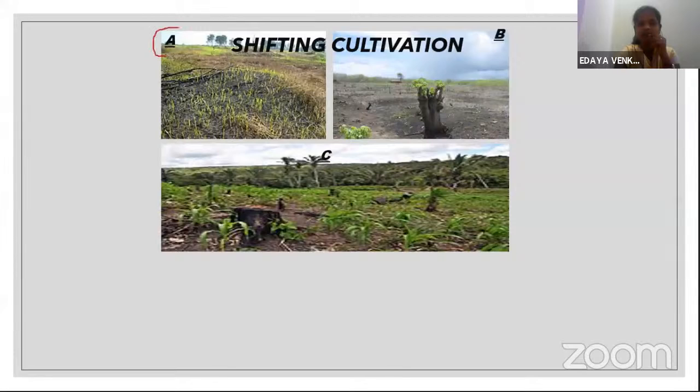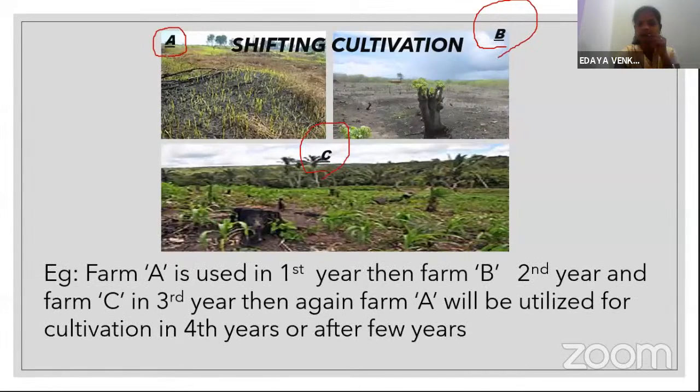See, here is a farmland A, a field B, and a field C. For example, farm A is used in the first year for agriculture. Then farm B is used in the second year, and farm C in the third year.